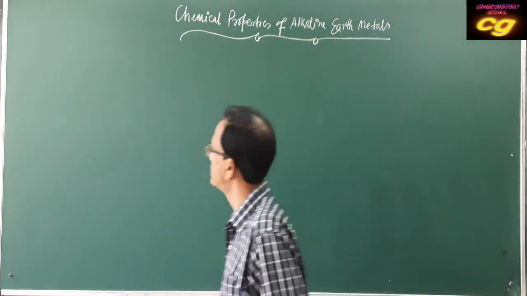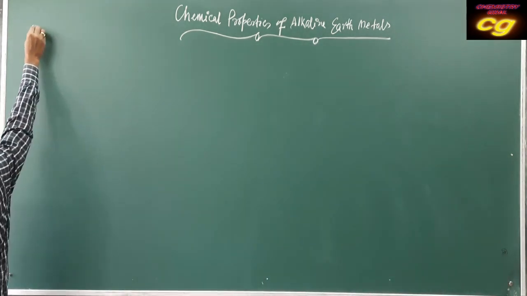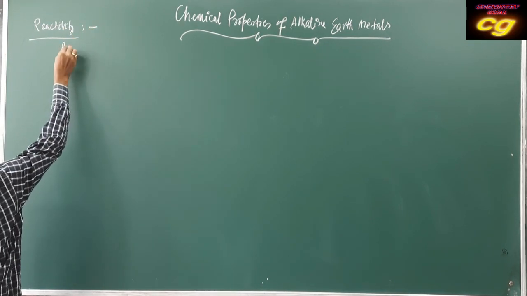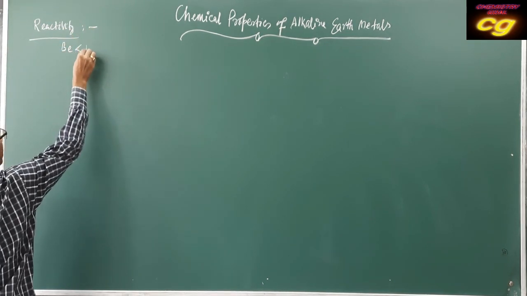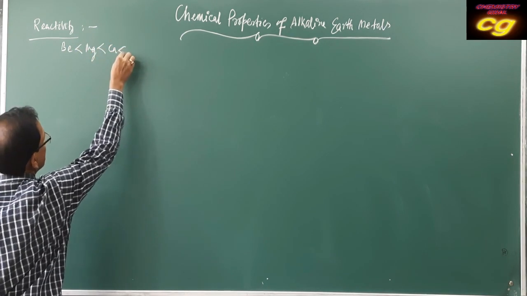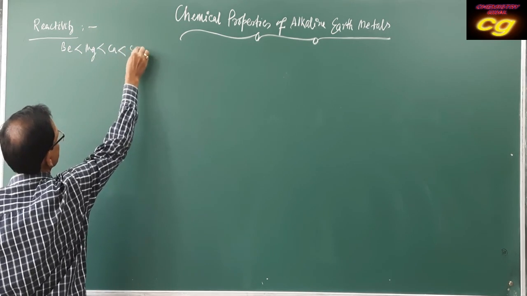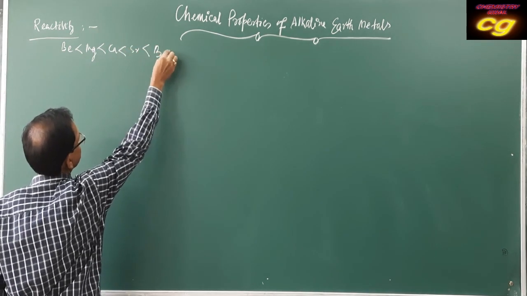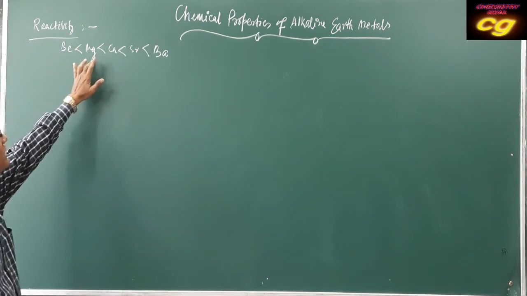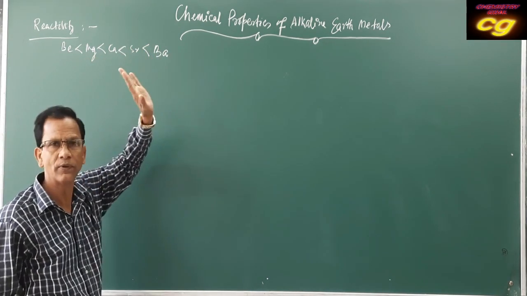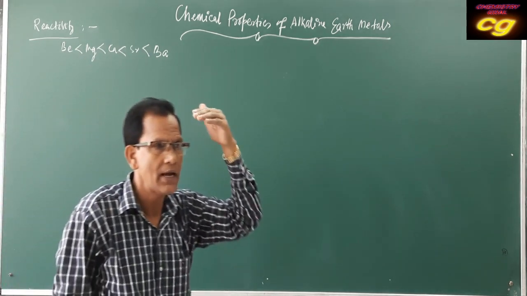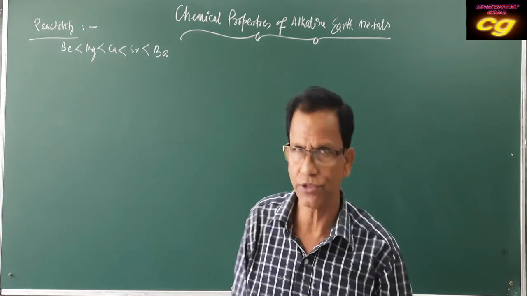Already we know the reactivity order is beryllium less than magnesium less than calcium less than strontium less than barium. Generally this is the increasing order because of increasing size and decreasing ionization energy.